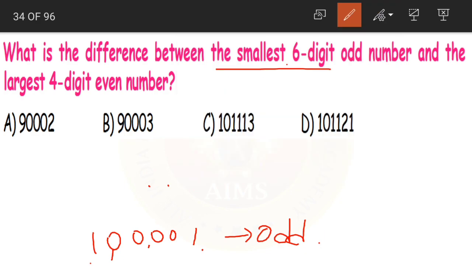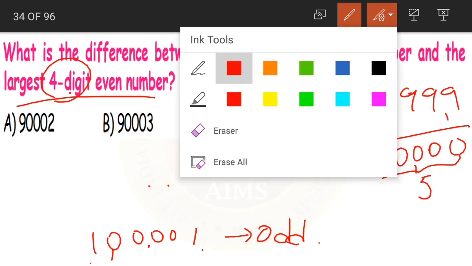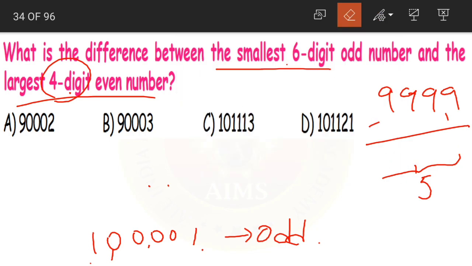Now coming to the greatest 4-digit even number. Now the largest 4-digit number is 9999. Now what happens if we add 1 to it? We'll get 10,000, which becomes our 5-digit number, but we want a 4-digit number. So what will we do? We'll subtract 1. See here, 9 is in the units place.